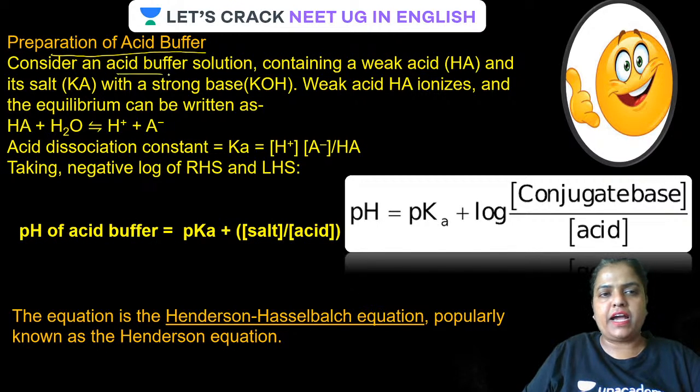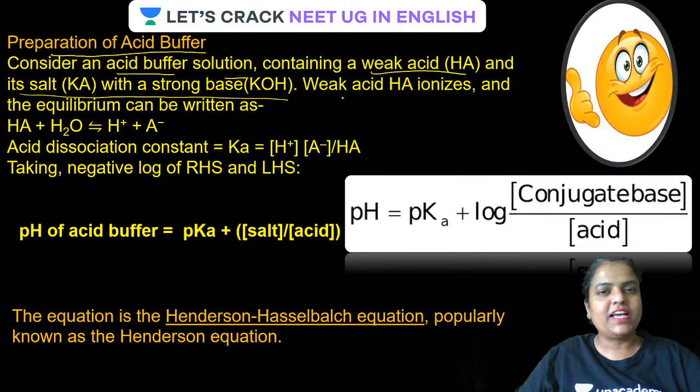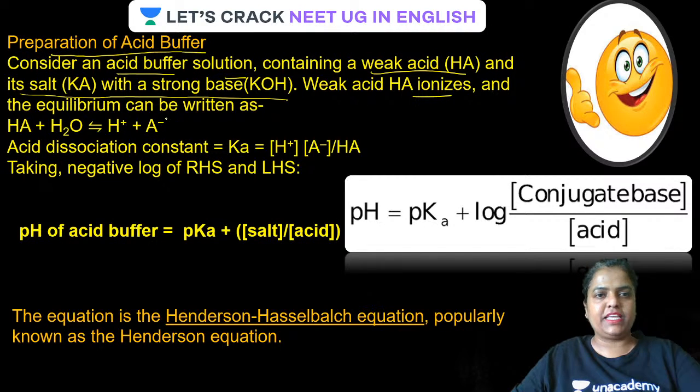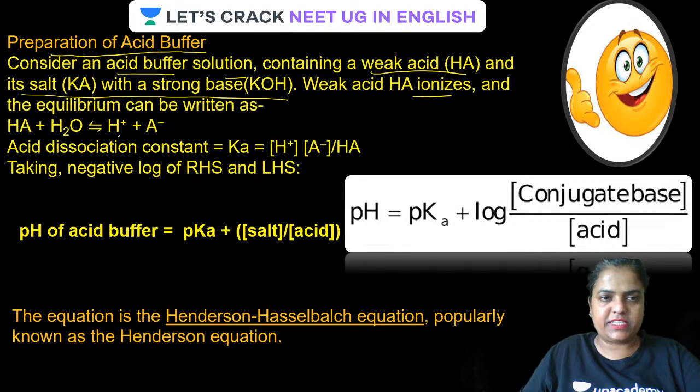Consider an acidic buffer solution containing a weak acid and its salt with a strong base, KOH. Weak acid ionizes and the equilibrium is written as, just now we had seen, this is how the equilibrium will be written. You can make it as H3O plus and A minus. Acid dissociation constant can be given by what? Ka of the acid is going to be the product of the concentration of hydronium and A minus upon concentration of HA.